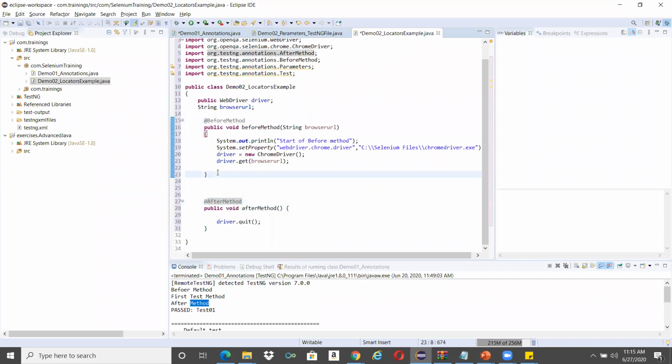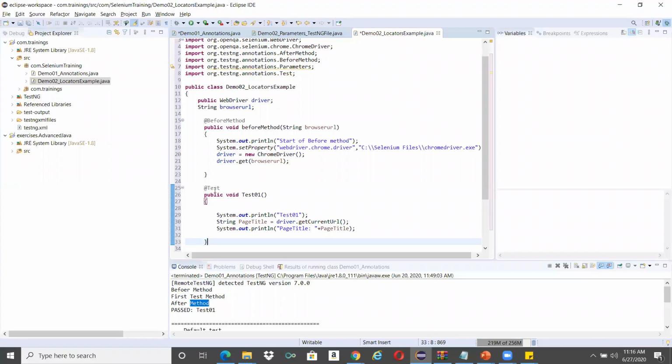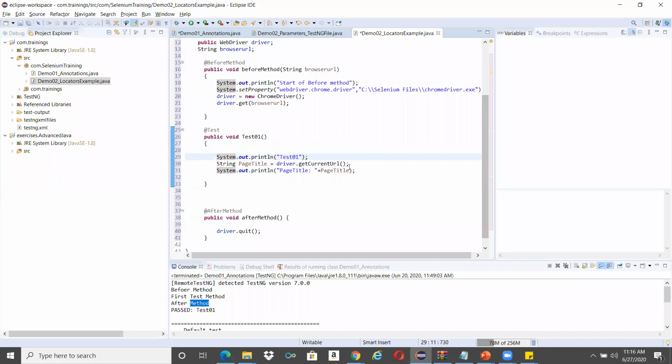With the before method and after method done, now we have to write our own test cases. We can also call them methods; here all the test cases we can call a method. Every method in TestNG needs to be annotated by @Test. So first I gave a name, test1, and this is the test. Here I'm printing the name of the method. Probably you would have seen this particular URL last time.